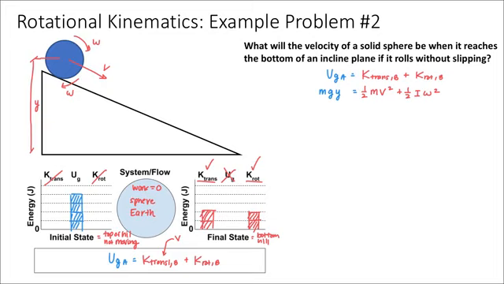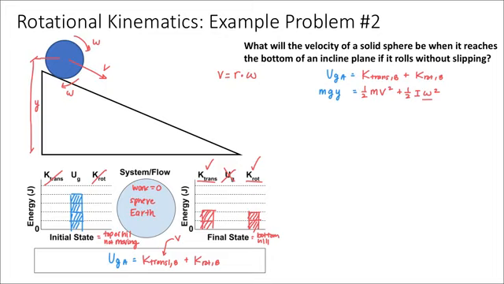Now, I would just rearrange this equation for v right now, but I also know that omega is related to v, the velocity of the sphere. And so what I'd like to do is break this down as far as I can go. I know from my bridge equations that the linear velocity of an object that is rolling is equal to the radius of that object multiplied by the angular velocity of that object. That's one of our three bridge equations.